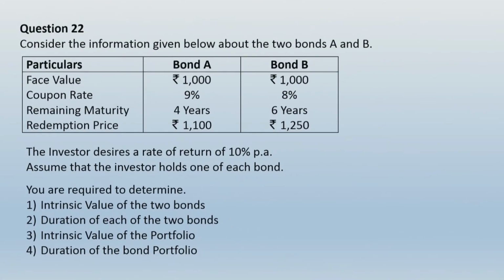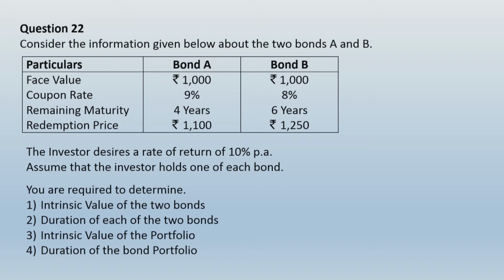Consider the information given below about the two bonds A and B, and you have been given face value of the two bonds, coupon rate of each of the two bonds, remaining maturity, redemption price, and then they say the investor desires a rate of return of 10% per annum. Assume that investor holds one of each bond. You are required to determine intrinsic value of the two bonds, duration of each of the two bonds, intrinsic value of the portfolio, and duration of the bond portfolio.